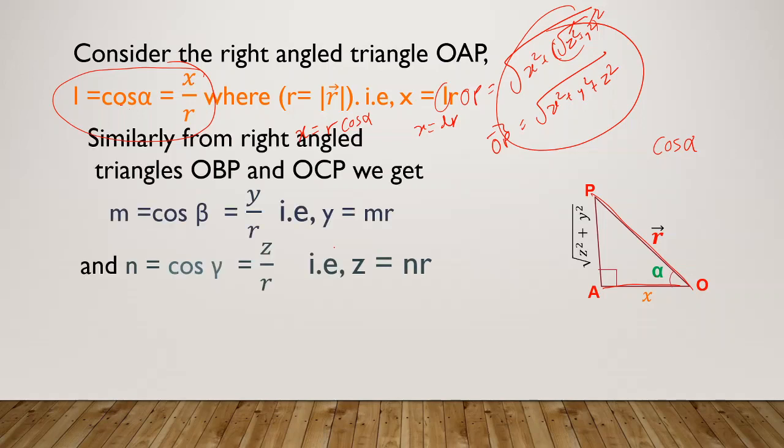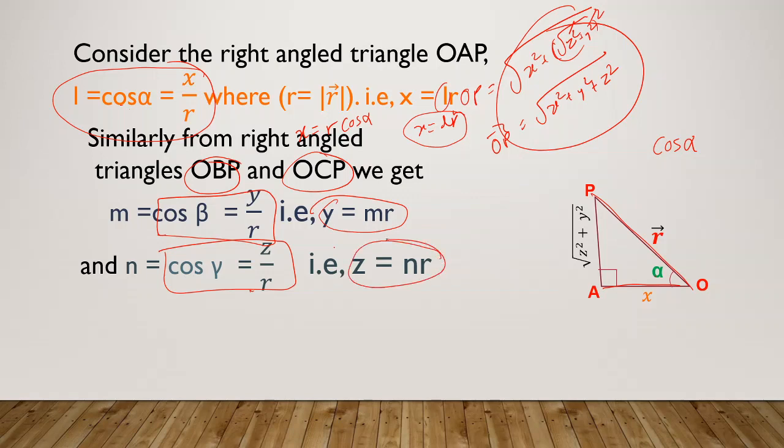Similarly, we get right angle triangles OBP and OCP in our previous diagram. So cos beta, that is m, is equal to y by r, and cos gamma is equal to z by r. So x is equal to lr, similarly we get y is equal to mr and z is equal to nr.